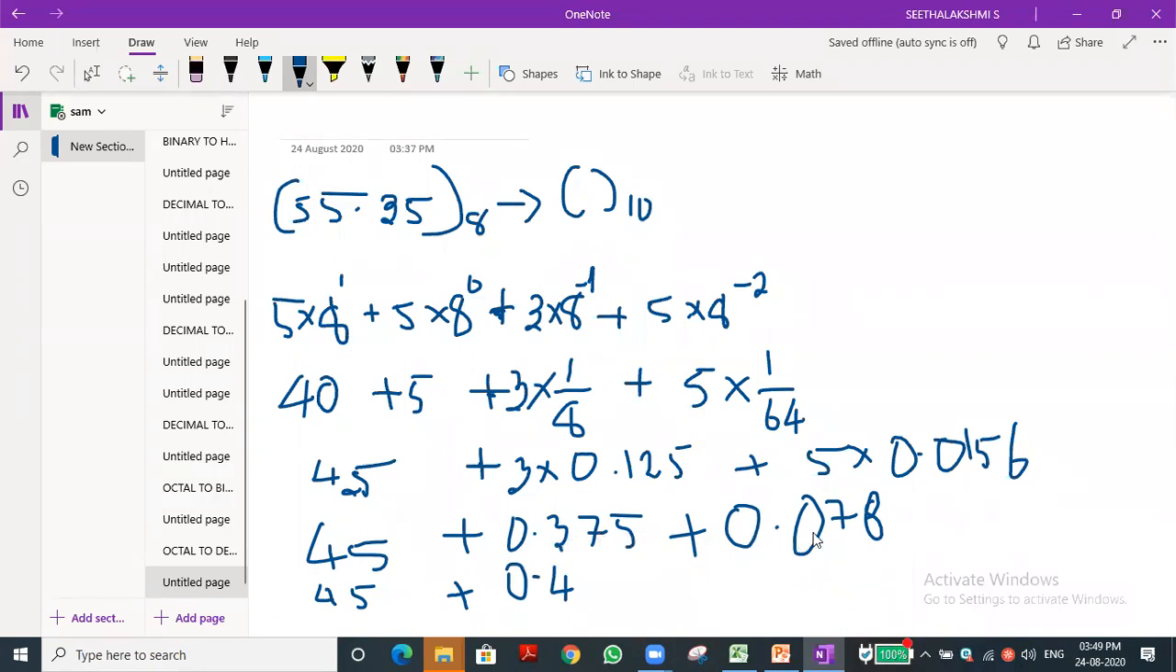0.375 plus 0.078. You can see this 5 plus 8, we get one value, then the remainder will be added. 7 plus 7, 14. Then 15, 5 is there. Remainder 1. 3 plus 1, 4. So 453 was the answer, no? 53. Yeah. So what is the final answer?